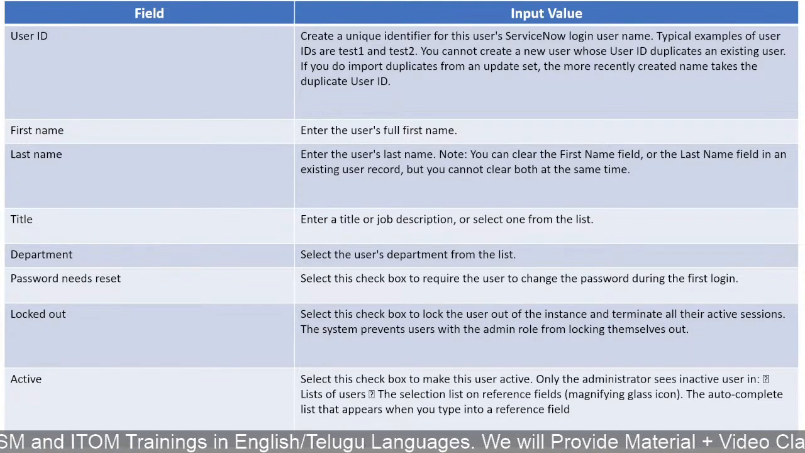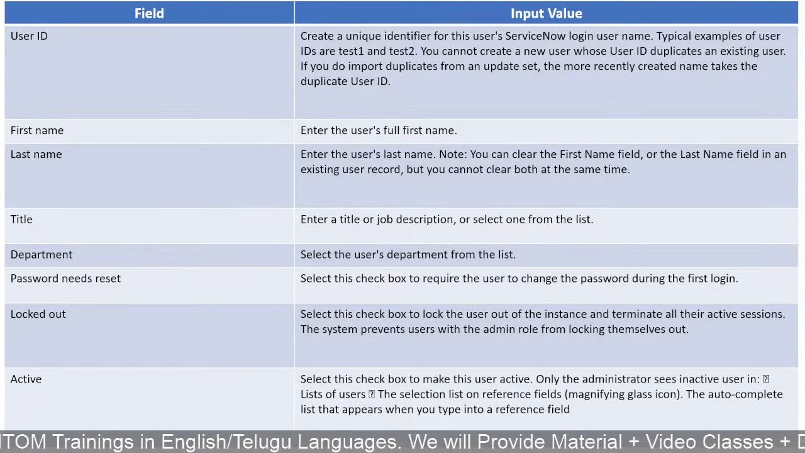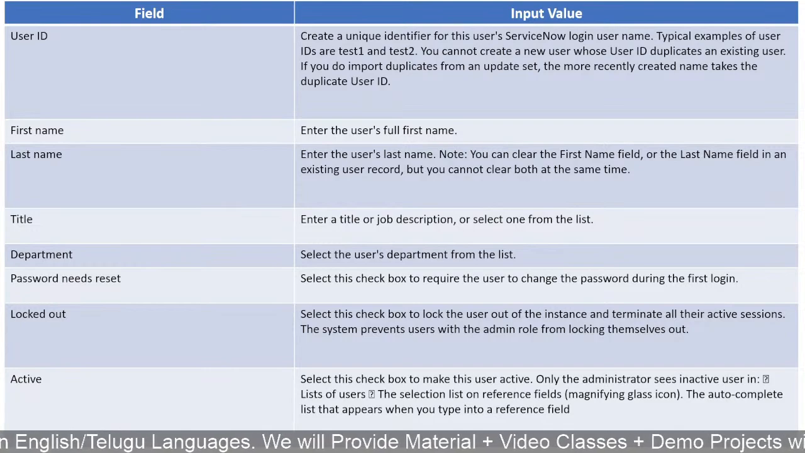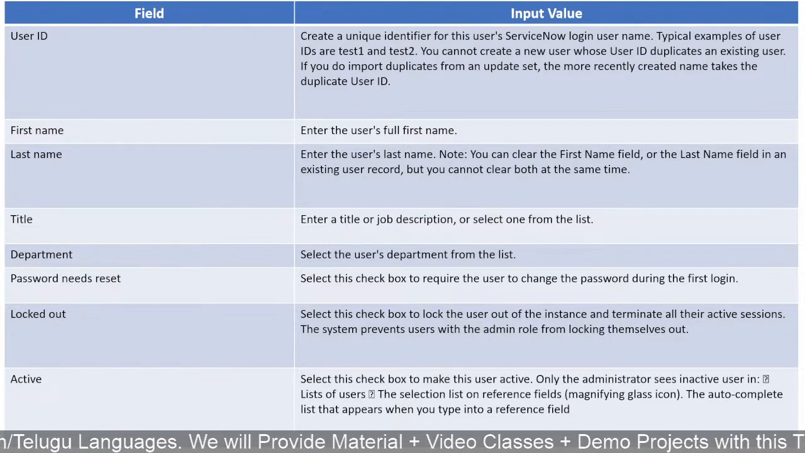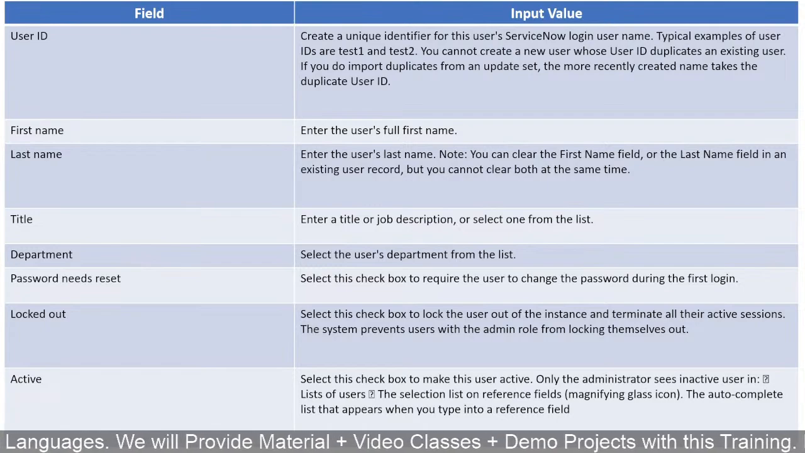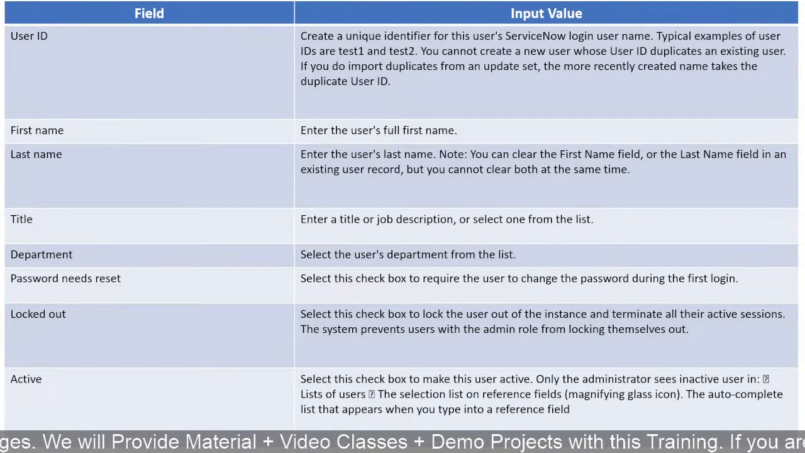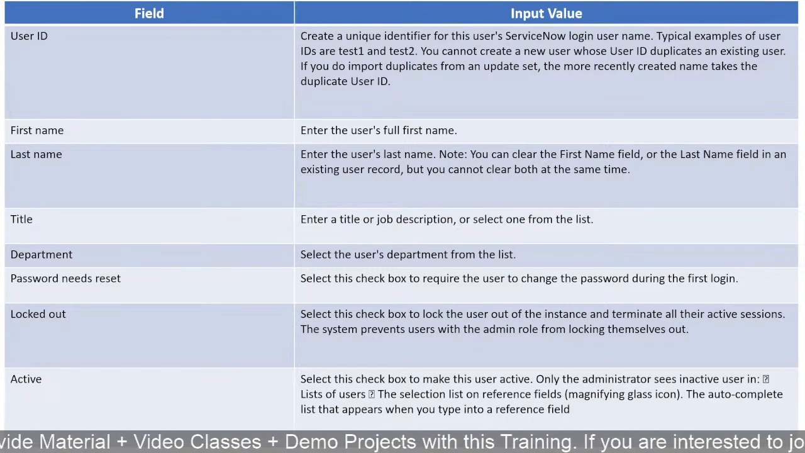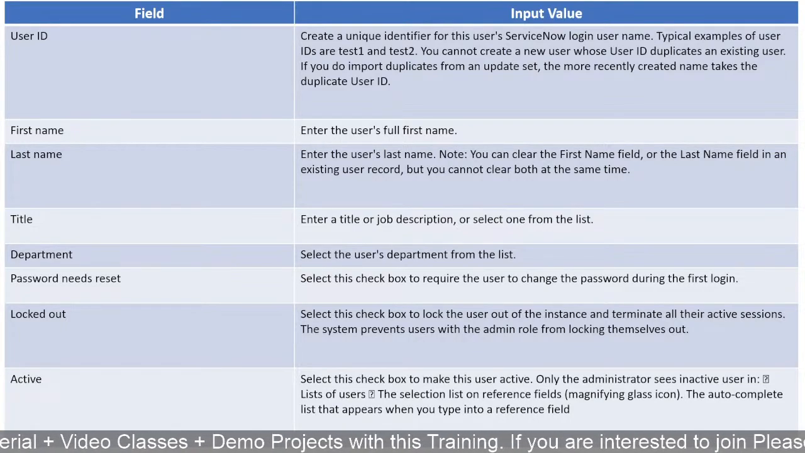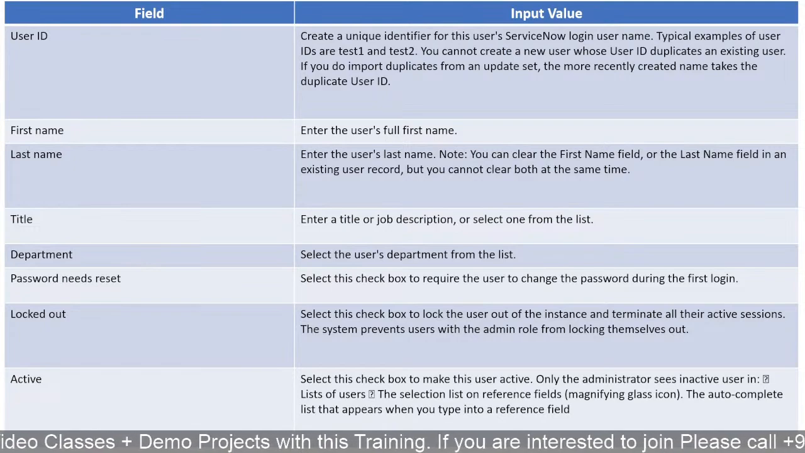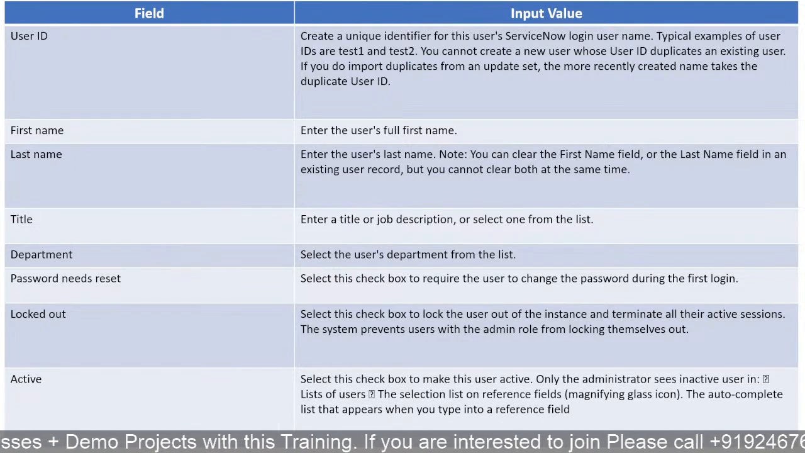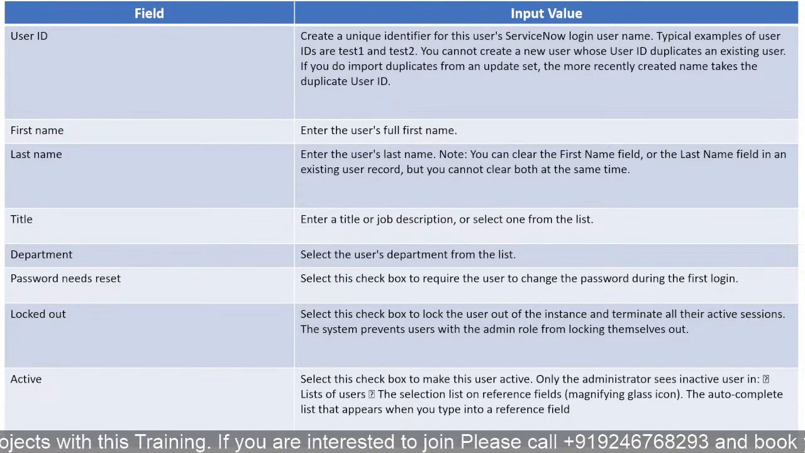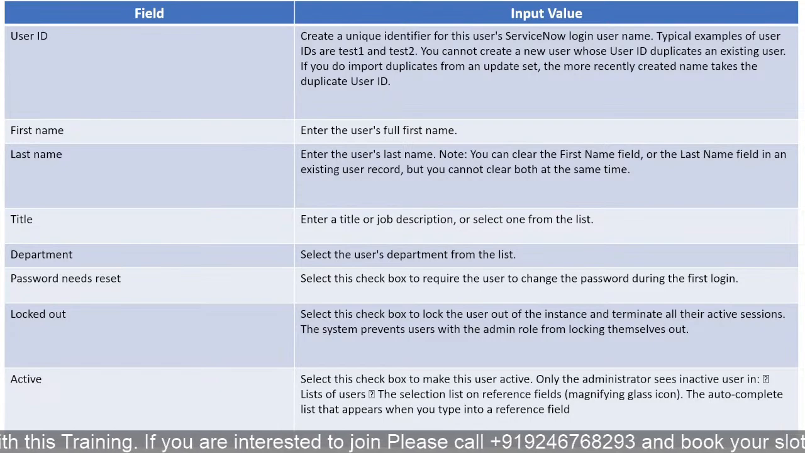If you do import duplicates from an update set, the more recently created name takes the duplicate user ID. So what is the purpose of that information? It's simple. For example, a Aadhaar number or a PAN number is not to be duplicated, because it is permanent and a single person can be assigned one user. Whatever it may be, a PAN number, no duplications will occur.